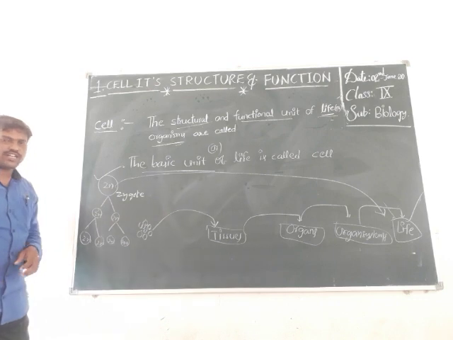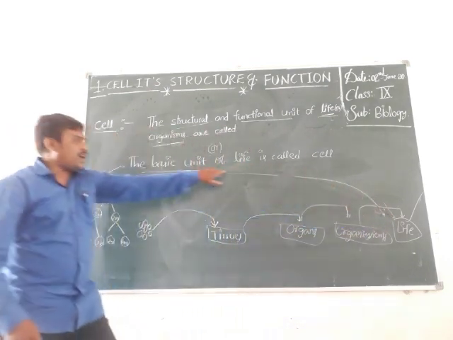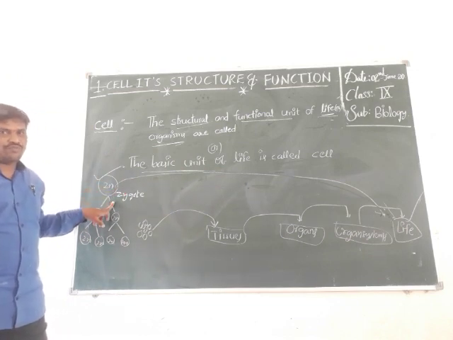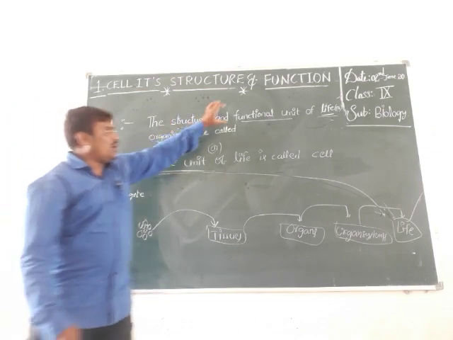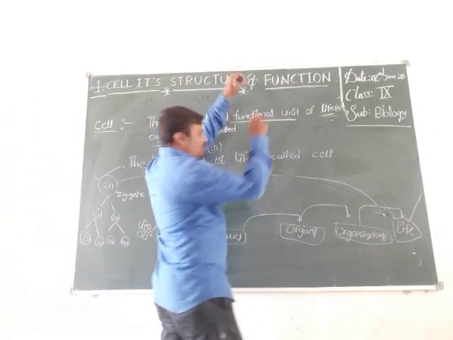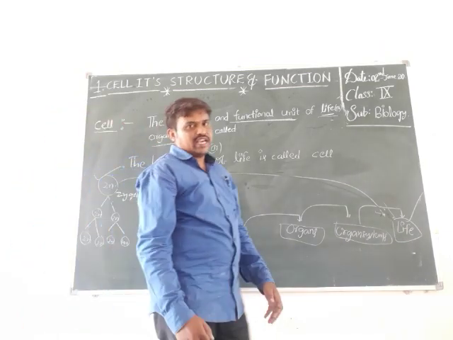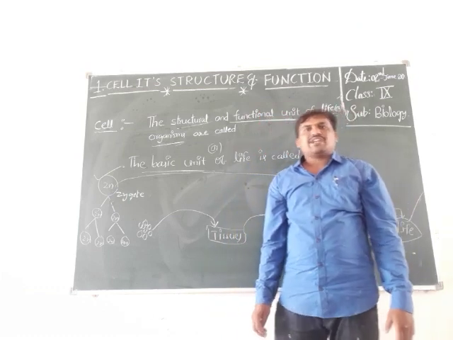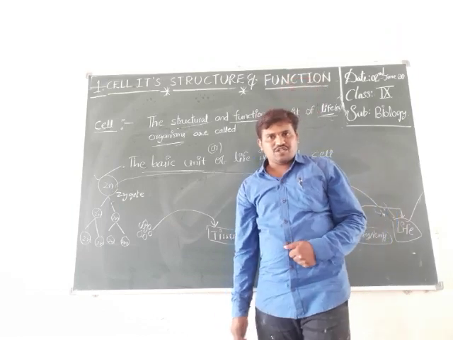A plant or animal comes from a single cell, the zygote. That's why it is called the basic unit and structural unit of life. Why is the cell called the functional unit of organisms? Functions are walking, running, sleeping, sitting and metabolic activities: respiration, digestion, excretion, transpiration, reproduction.